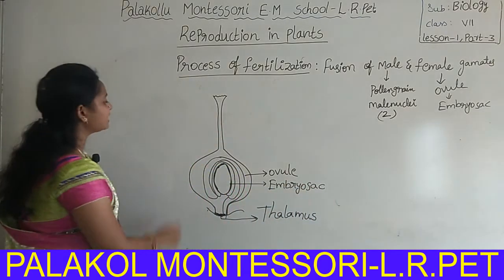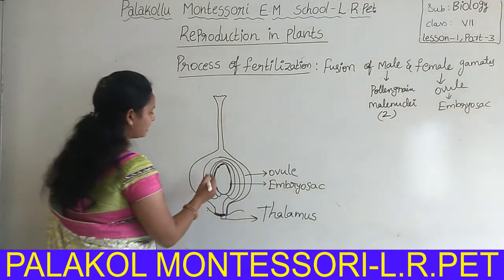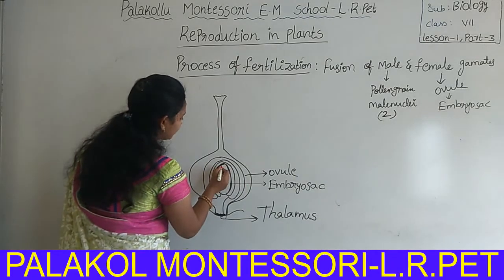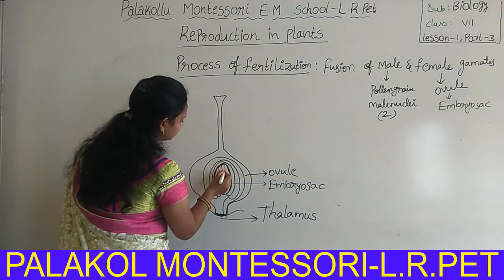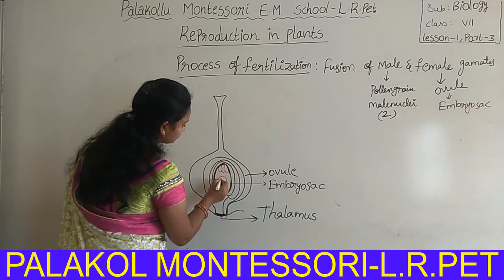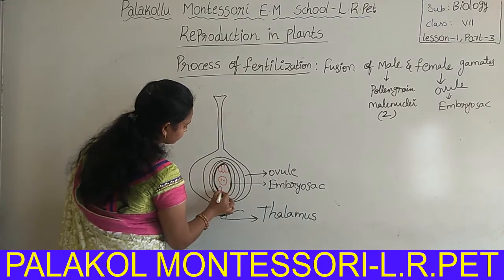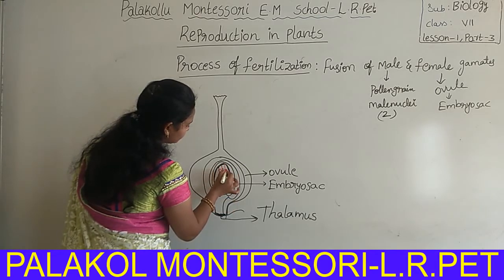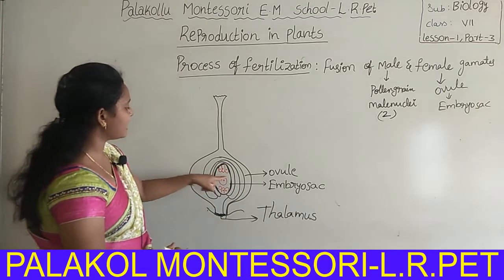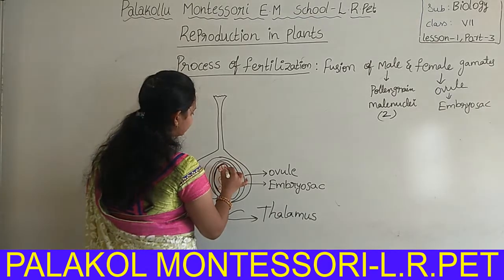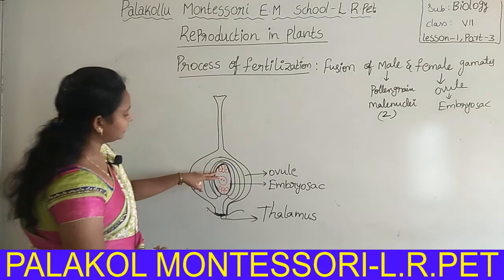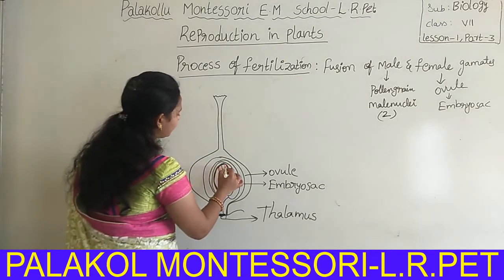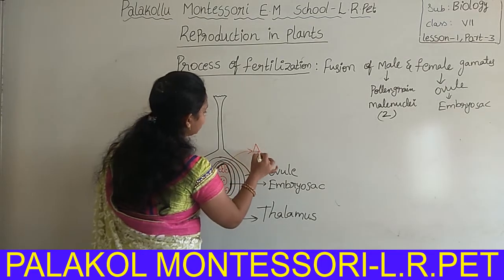Inside the embryo sac there are cells present. These three cells present in the upper region are called antipodal cells.